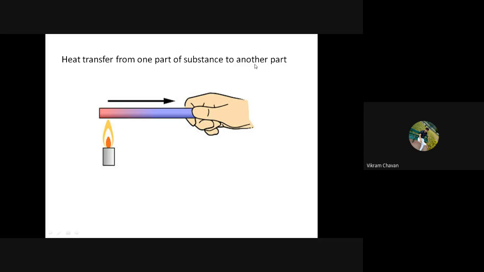Getting it, everyone? What is meant by heat transfer within a substance? One part we have held over the fire will get heated, and after some time the person will feel the heat. That means the heat is transferring within a substance from one region to another region, and that will be considered conduction.